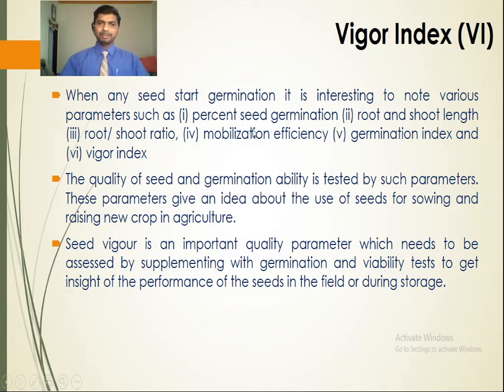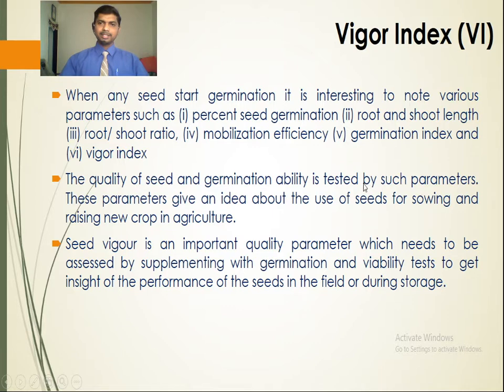For example, percent seed germination. Suppose you take 100 seeds for germination and of which 80 seeds germinate, so we say 80% seed germination has occurred. So this is the percent seed germination. Similarly, root and shoot length.